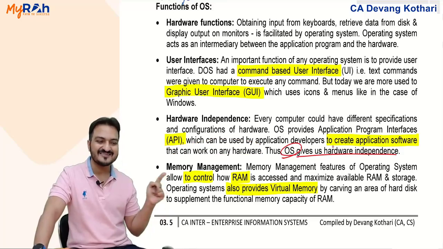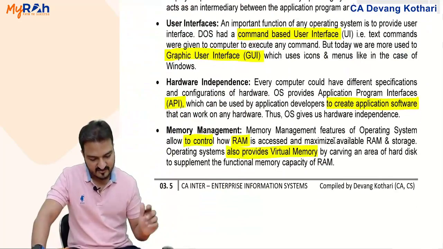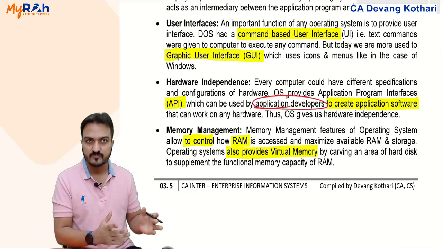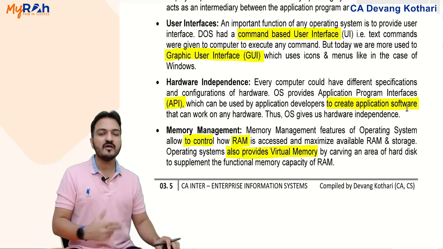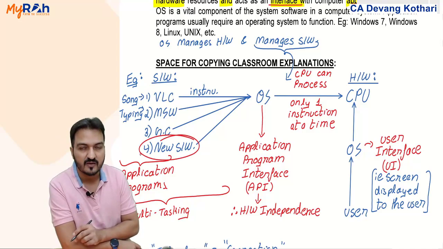In fact, this exact sentence is what I explained over here. Notice that sentence again: application developers, meaning software developers, can create new application software which can work on any hardware.